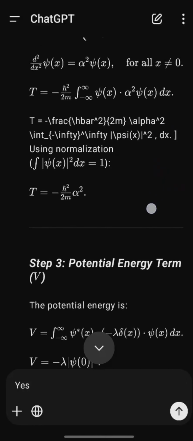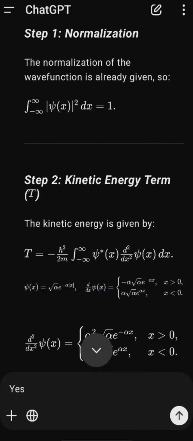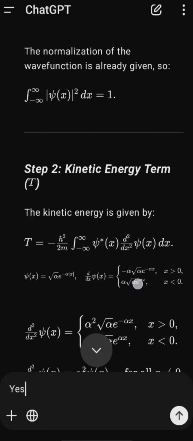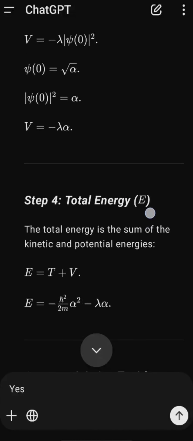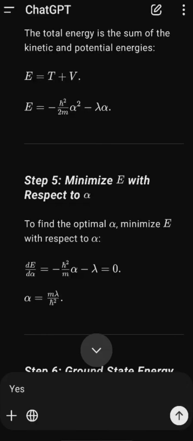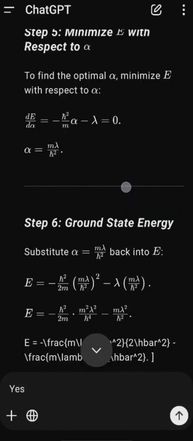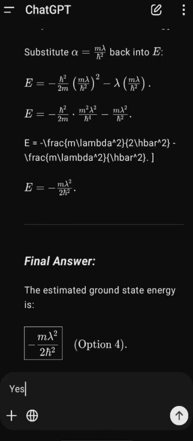As you can see, it has found out the kinetic energy term, and then the potential energy term, and then the total energy. For the total energy, it has added the two terms and put in the value of alpha. And finally it found out the correct option.